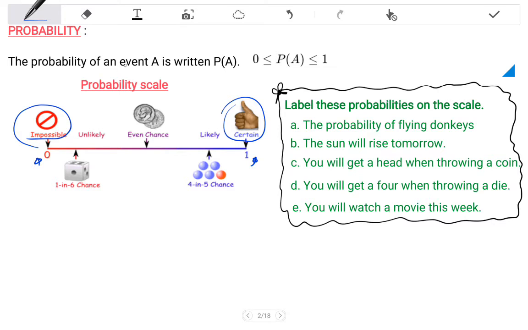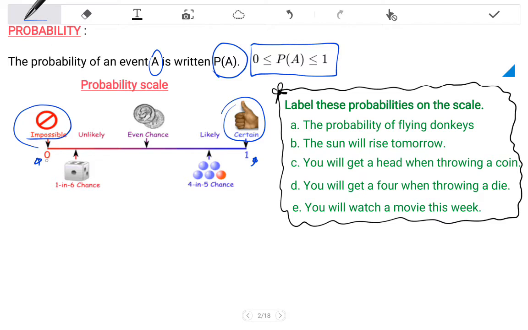The probability of an event A is written as P of A, and this is a value between 0 and 1. Probabilities can be expressed either as fractions, as decimals, or as percentages. All probabilities fit somewhere on this scale.